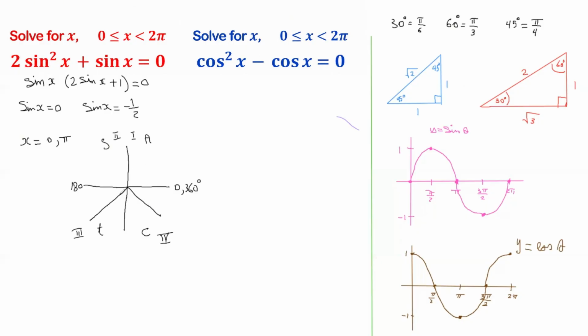You have to find out what the reference angle is, and the reference angle is always between the terminal arm and the x-axis. Never make it between the terminal arm and the y-axis. That will get you in trouble. And that's the reason why I'm not writing 90 and 270. Sorry, I'm just going to change that, because I'm asked to find the angle in radians, so I'm going to use radians here. So this is 0, pi, because pi is 180, and 2 pi is 360. So now I have to go to these triangles here and find out which angle has a sine of a half.